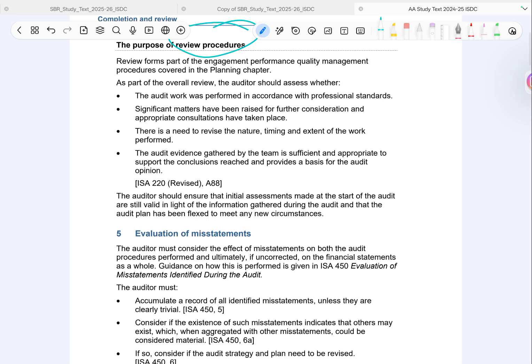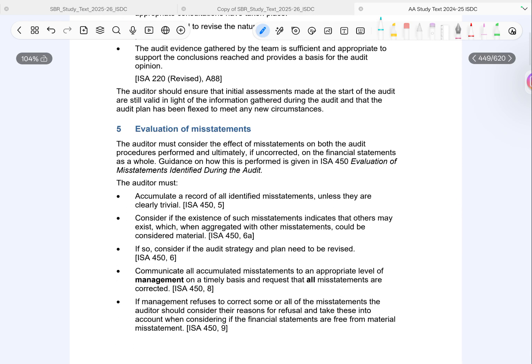Now let's move to the evaluation of misstatements, another key exam area. First step, record all misstatements, unless they are clearly trivial. Then check, do these errors exist? Do these errors suggest that more errors might exist? If yes, we may need to revise the audit plan.